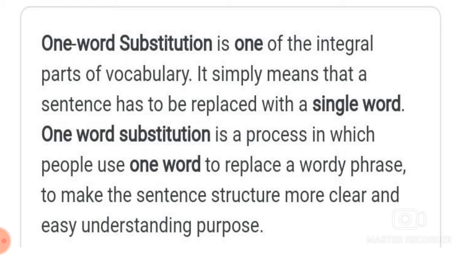It simply means that a sentence has to be replaced with a single word.